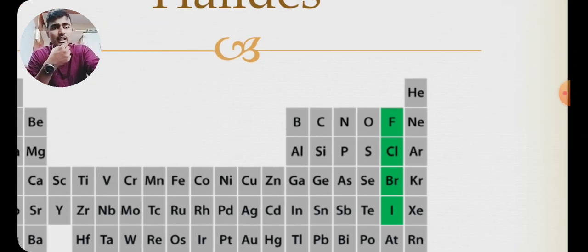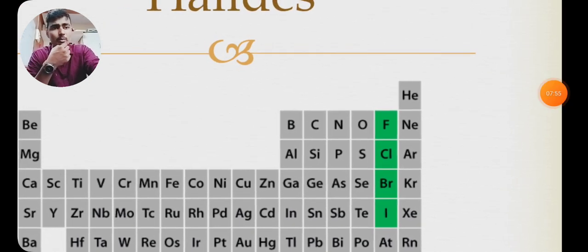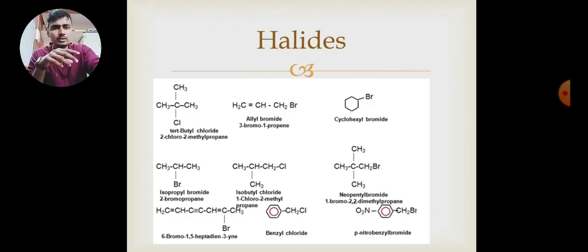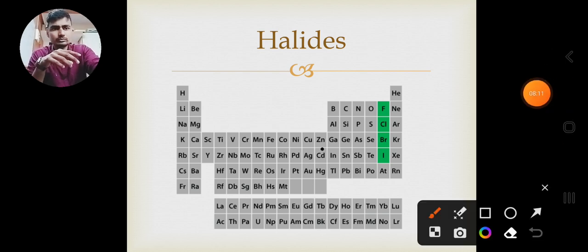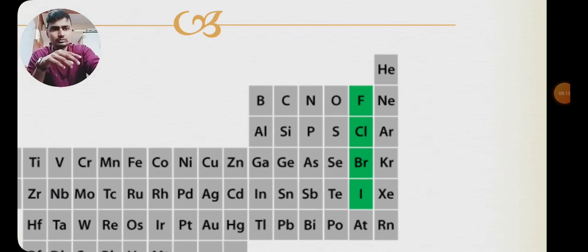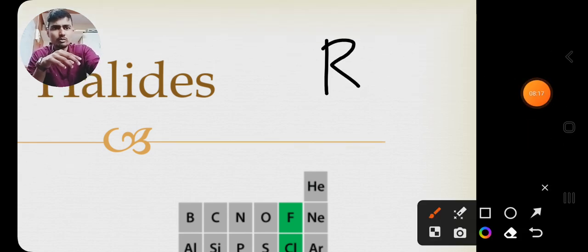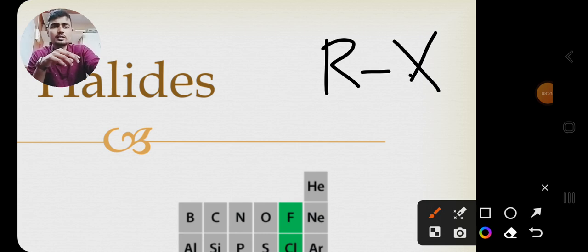These are the halides. They are generally or commonly referred to as X in organic chemistry. So whenever you see X in organic chemistry, that is a halide. So now my friend, tell me what will be the name of RX? R means which group? Alkyl group. X means halide. So RX means alkyl halide.